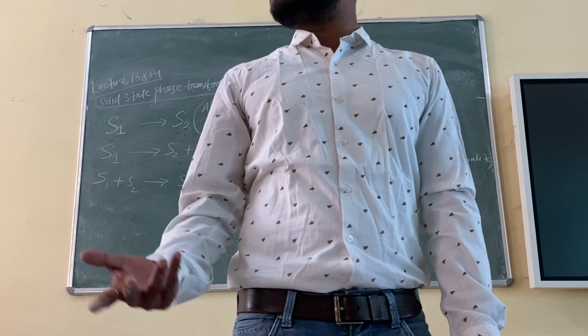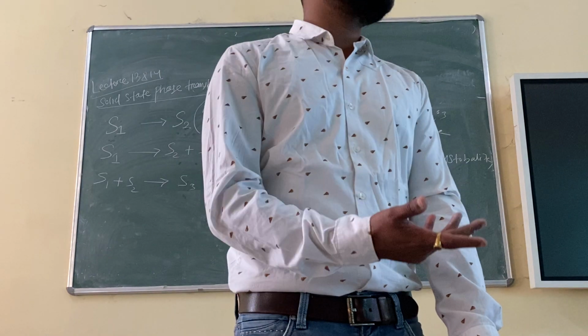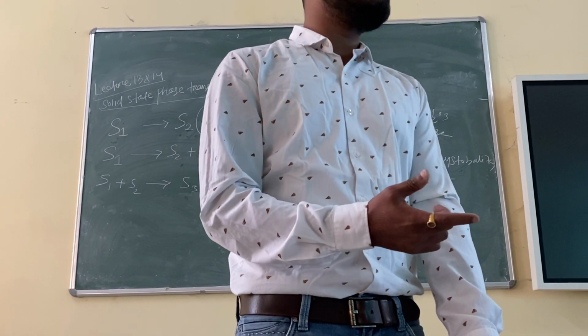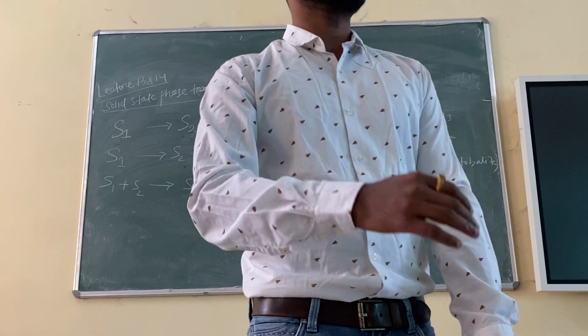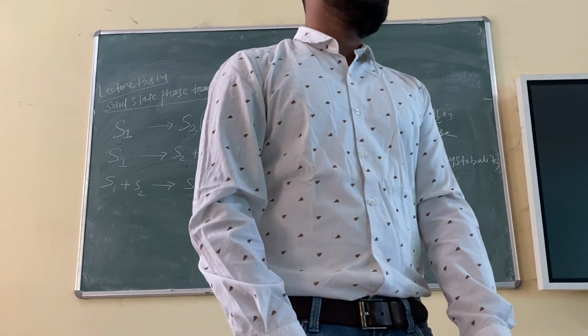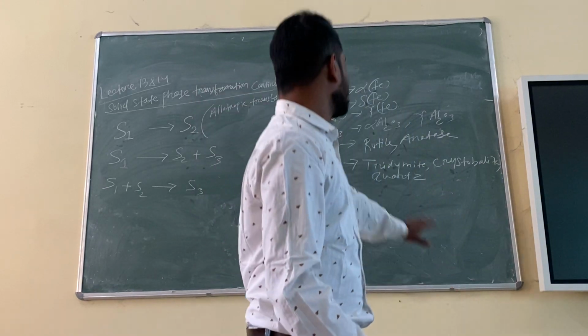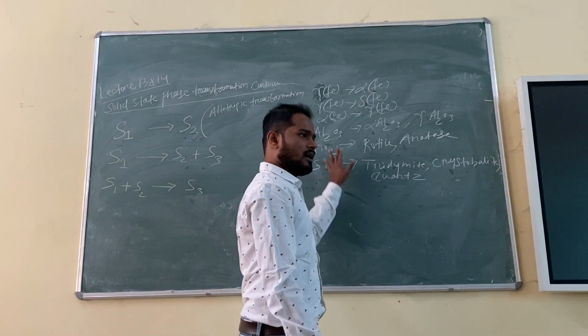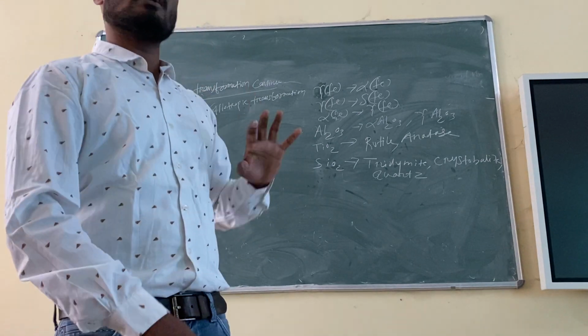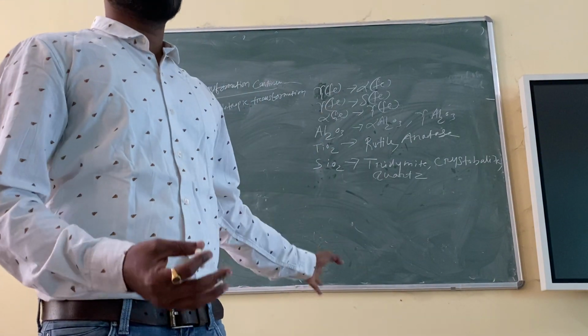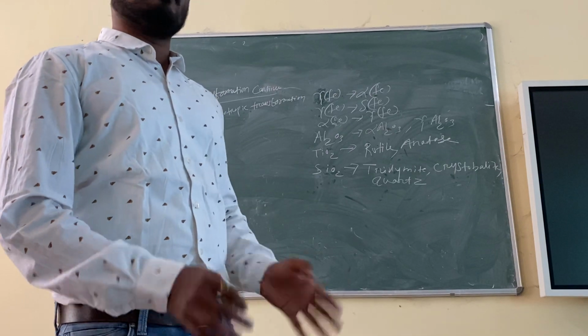Because we know that if you change the temperature, the stability changes. A particular phase will not remain stable. If it becomes unstable, it will convert to another form, the one which will be stable. You understand my point? So these are certain examples where I can show this kind of transformation, solid to solid. These are allotropic transformations. All are pure. Metals are pure. Your compounds, ceramics, are also pure.